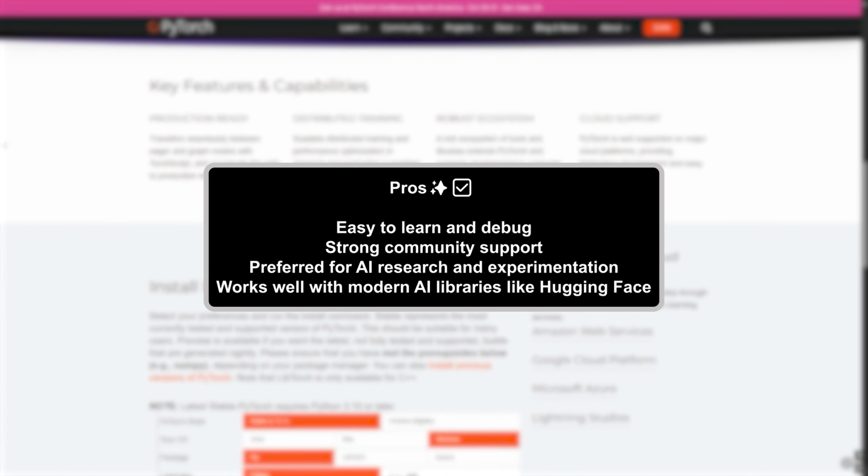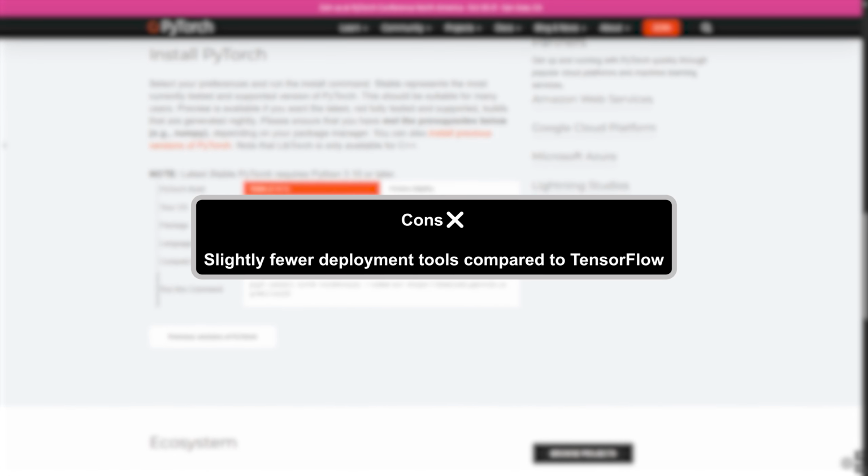Pros: easy to learn and debug, strong community support, preferred for AI research and experimentation, works well with modern AI libraries like Hugging Face. Cons: slightly fewer deployment tools compared to TensorFlow.